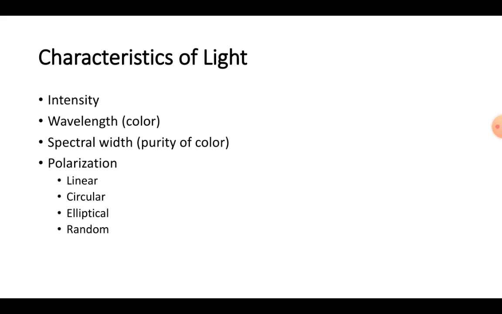We can see that when distance comes into the picture, the light intensity decreases. It would appear that even if the power of the laser is very small, the power comes in a very narrow cone. So laser light appears much brighter compared to the light we get from a simple tube light. So that is one characteristic parameter of light. The second parameter of light is the wavelength, or in common terminology, color.